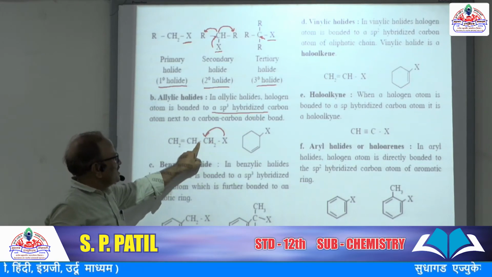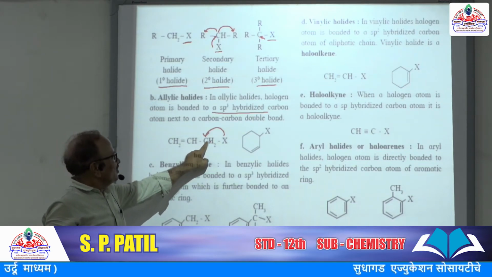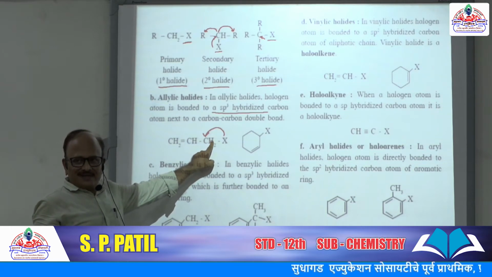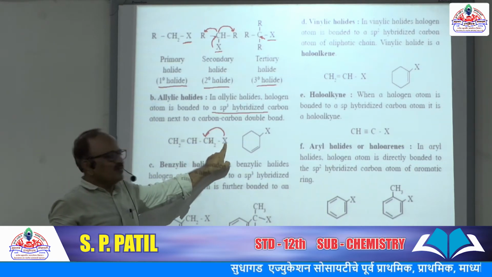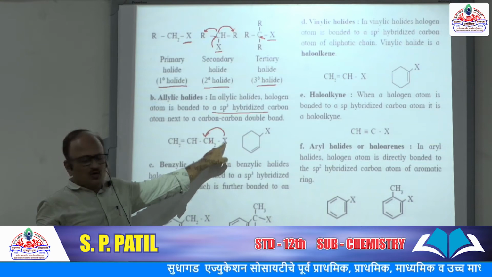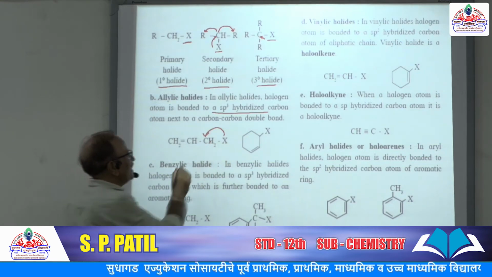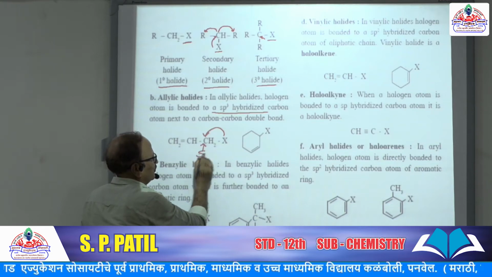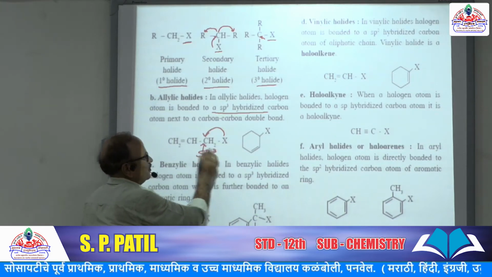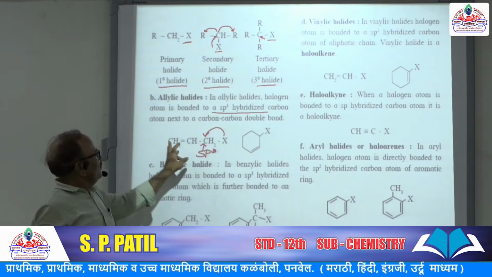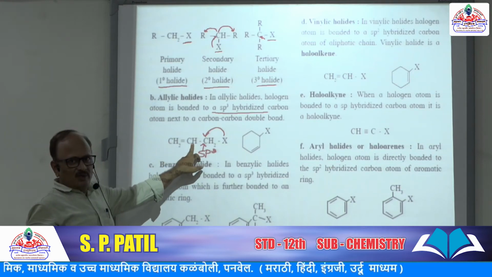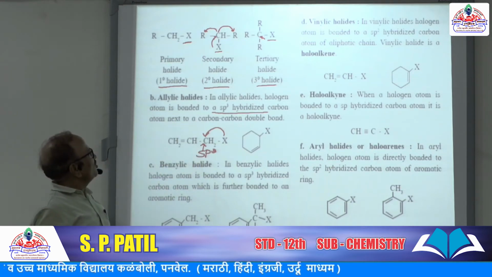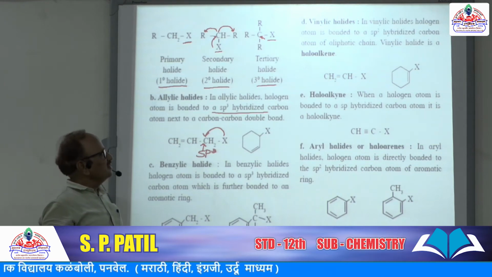So this carbon has one carbon-carbon single bond, two carbon-hydrogen single bonds, and one carbon-halogen single bond, so it is an sp3 hybridized carbon which is next to a carbon-carbon double bond. So what is the definition of allylic halides?